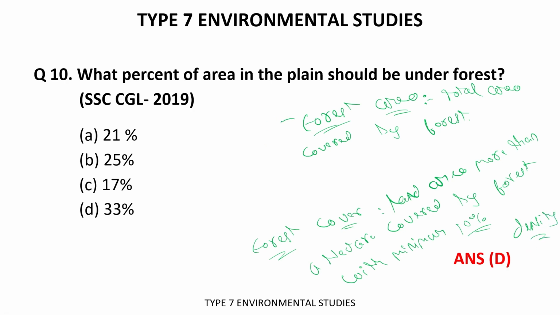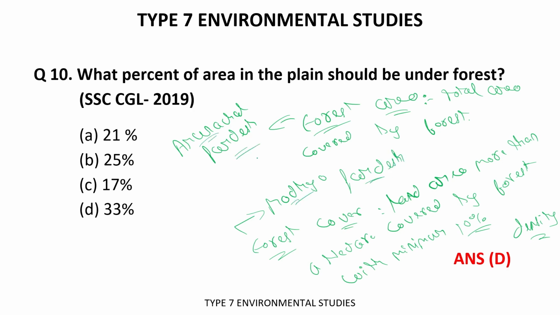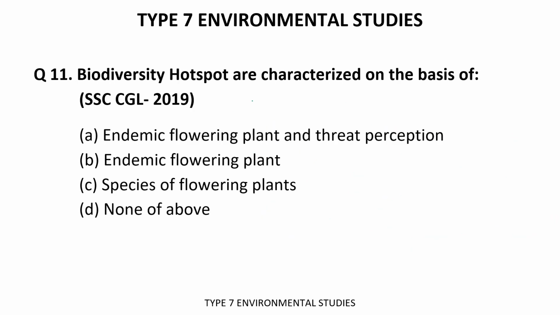Okay, so if we talk about the state in India which has the highest forest area, then it is Arunachal Pradesh. But if we talk about the forest cover, then it is Madhya Pradesh. Hope you have got the difference. Alright, let's move forward.